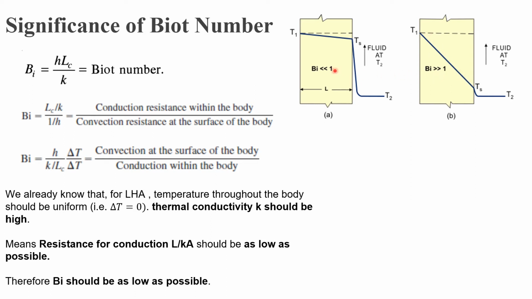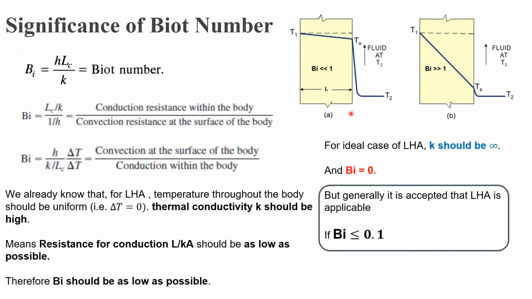So with this you can see that you can use the Biot number as a means to identify whether a body is in lumped heat analysis or not. Now, for the ideal case of lumped heat analysis, K should be very high. So thermal conductivity is very high, meaning the maximum value we can get is infinity. If K is infinity, the Biot number will be 0. So for the ideal case of lumped heat analysis, the Biot number should be 0.